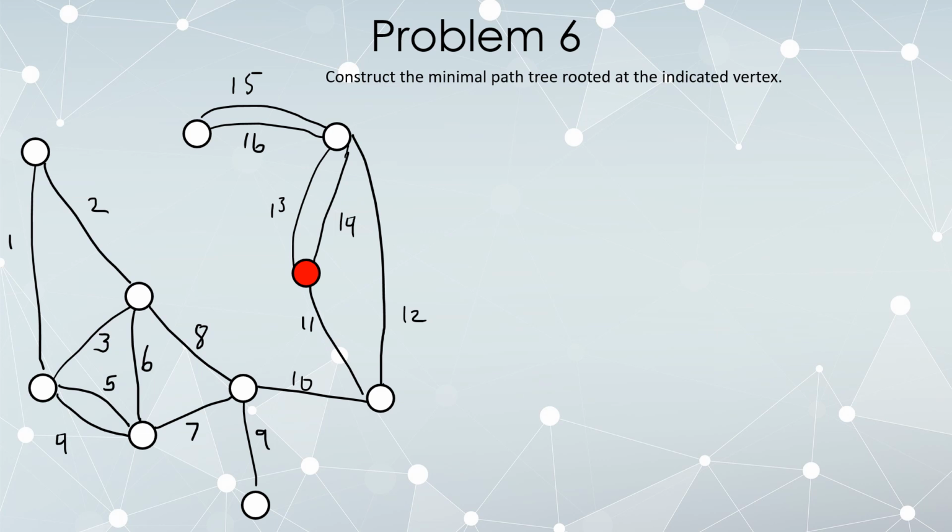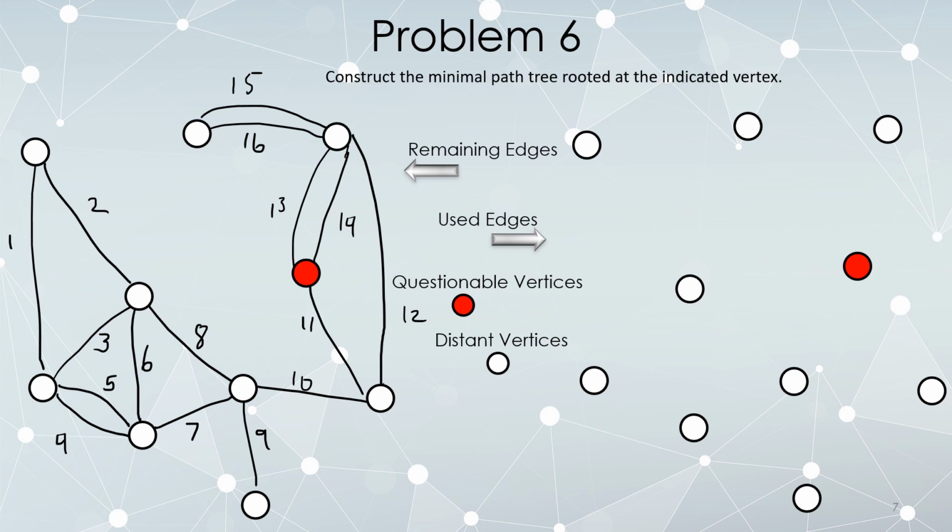Another minimal path tree problem, we copy over our vertices but no edges. Remember that I'm keeping remaining edges on the left. I am attempting to use edges on the right. Red represents vertices connected to the root. White represents vertices disconnected from the root. And at the beginning, we only have the root.